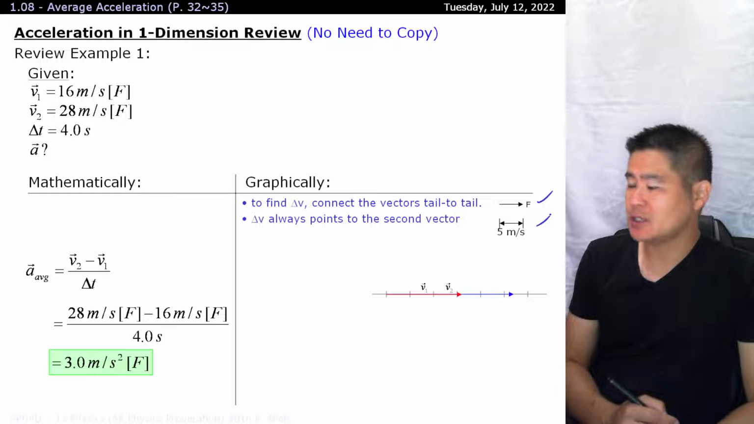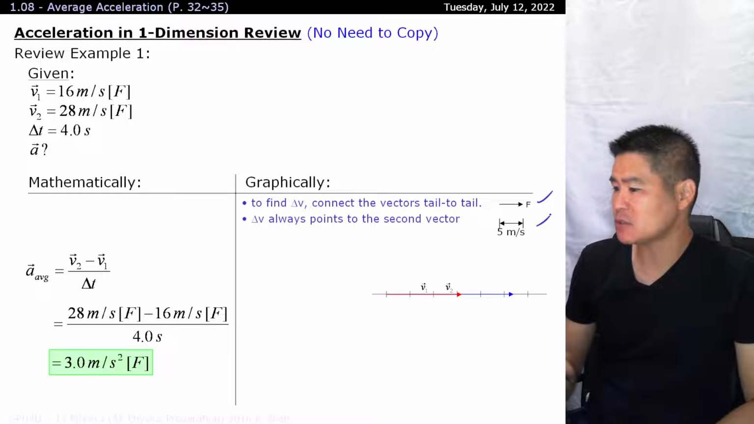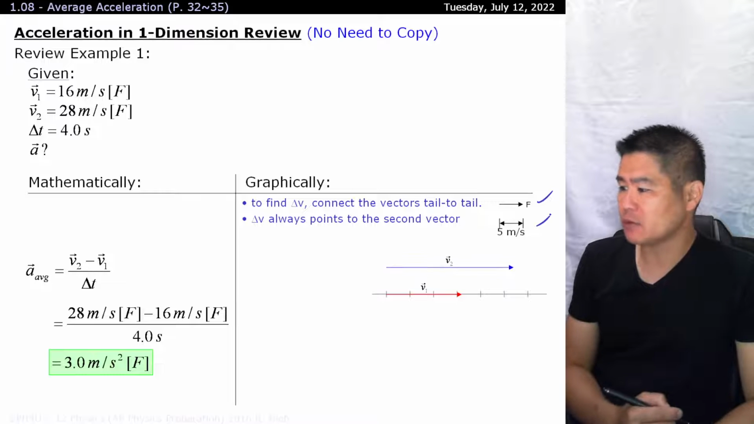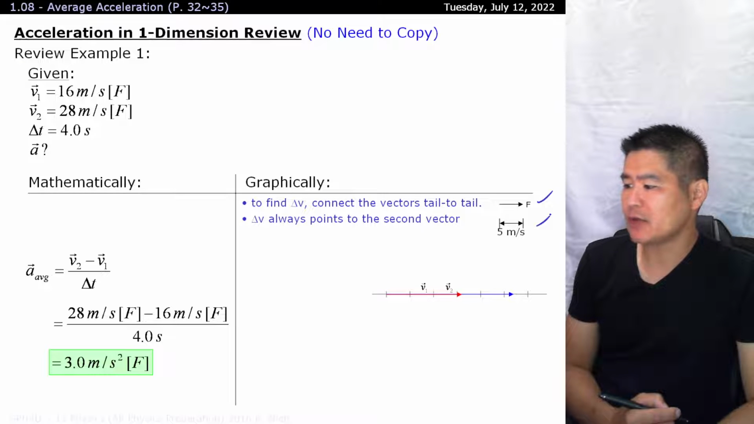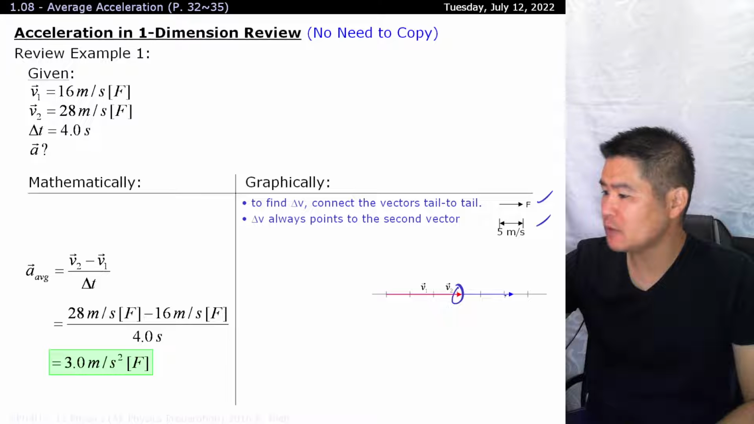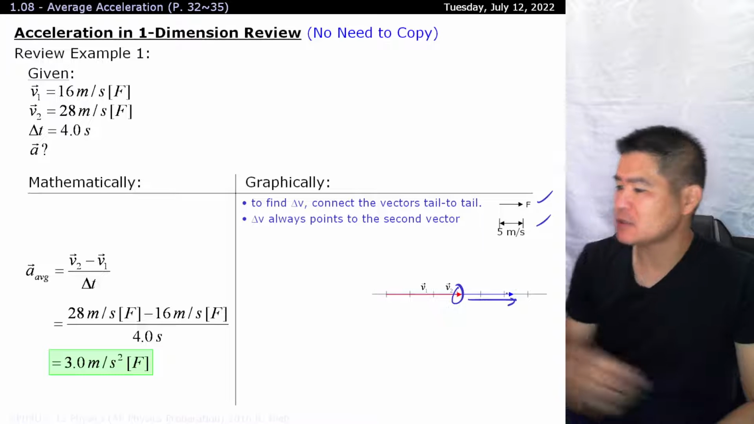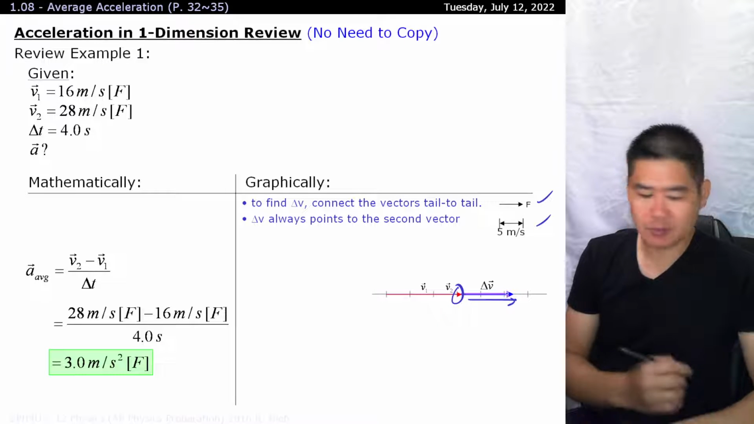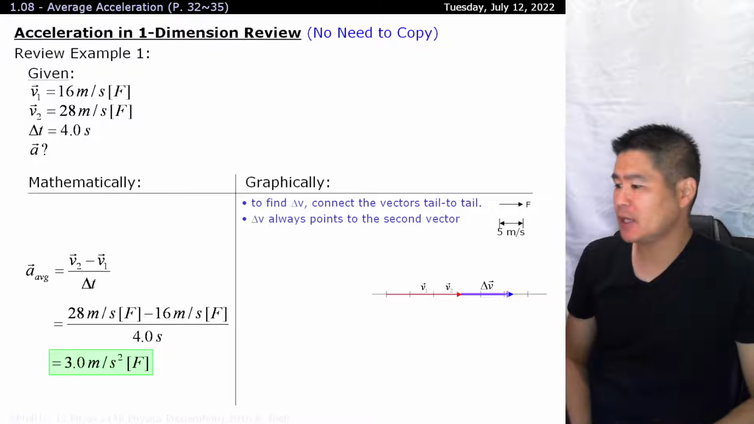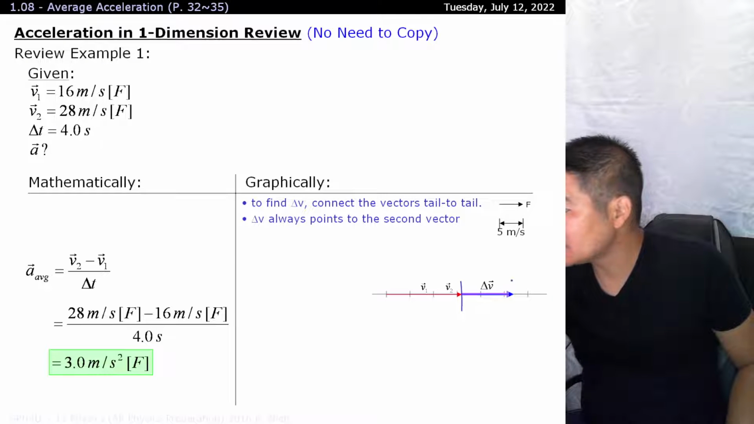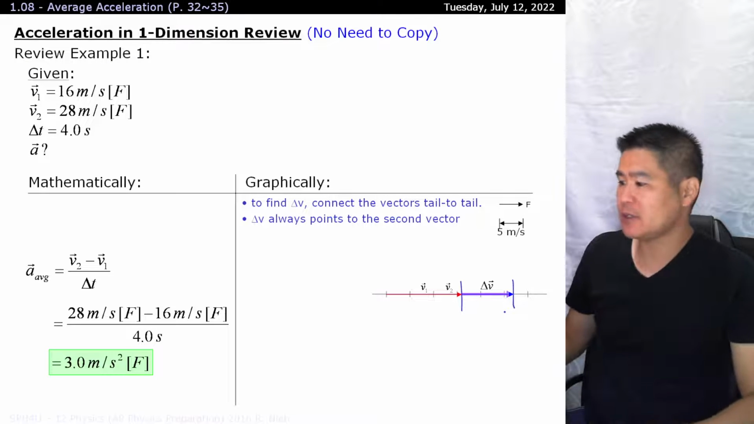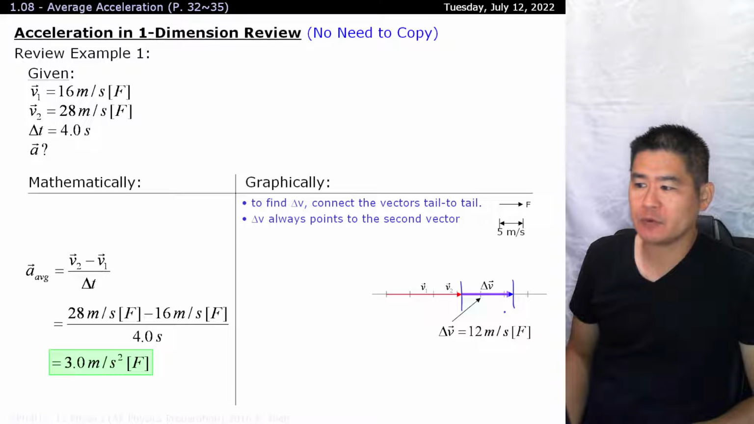You want your delta v equation to always point to v2. So since v2 was the blue vector, or the longer one, you want your delta v vector to start from the head of v1 and point towards the head of v2. And it'll look something like that purple vector over there. If you carefully measure out the length of this purple vector, you'll find out that that tells you the difference in the two numbers, which works out to 12 meters per second forwards.